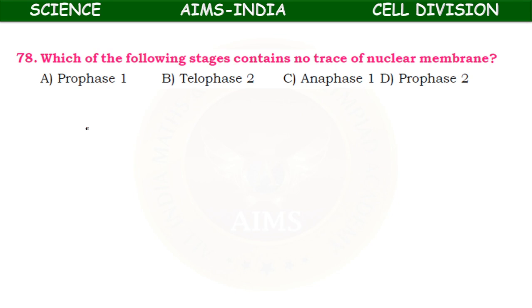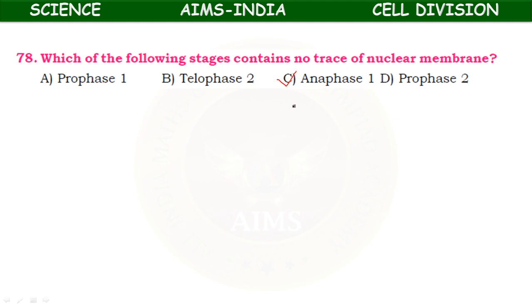Which of the following stages contains no trace of nuclear membrane? Prophase 1, telophase 2, anaphase 1 and prophase 2. So it is the anaphase 1 where there is no trace of nuclear membrane.